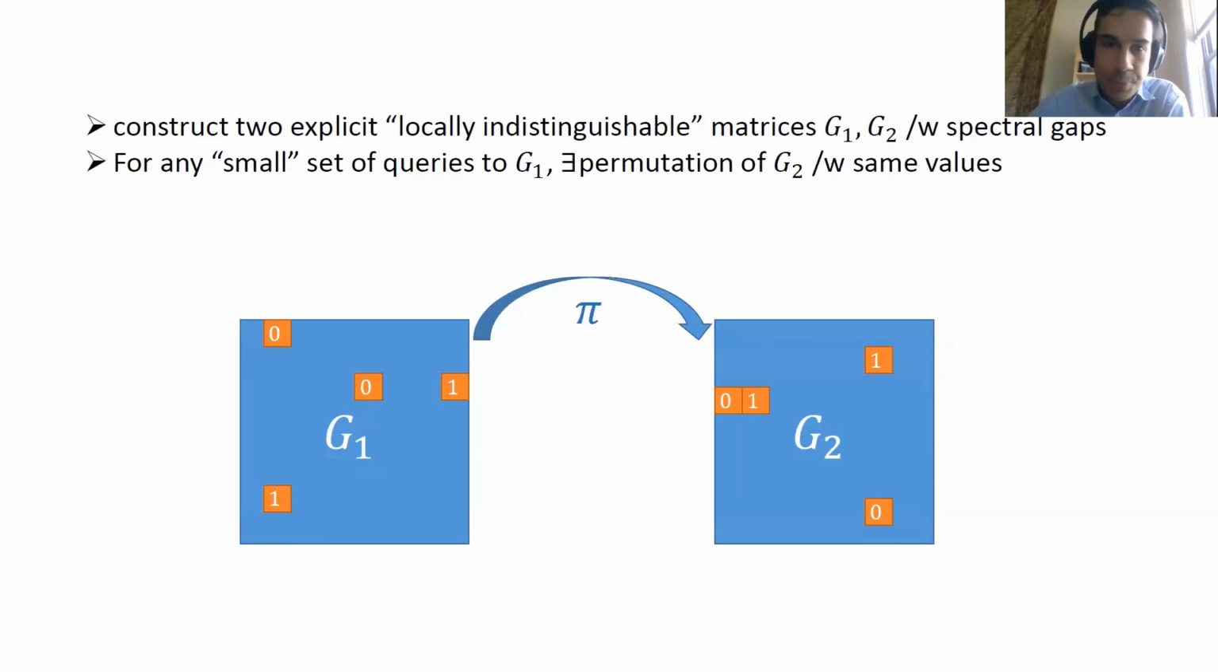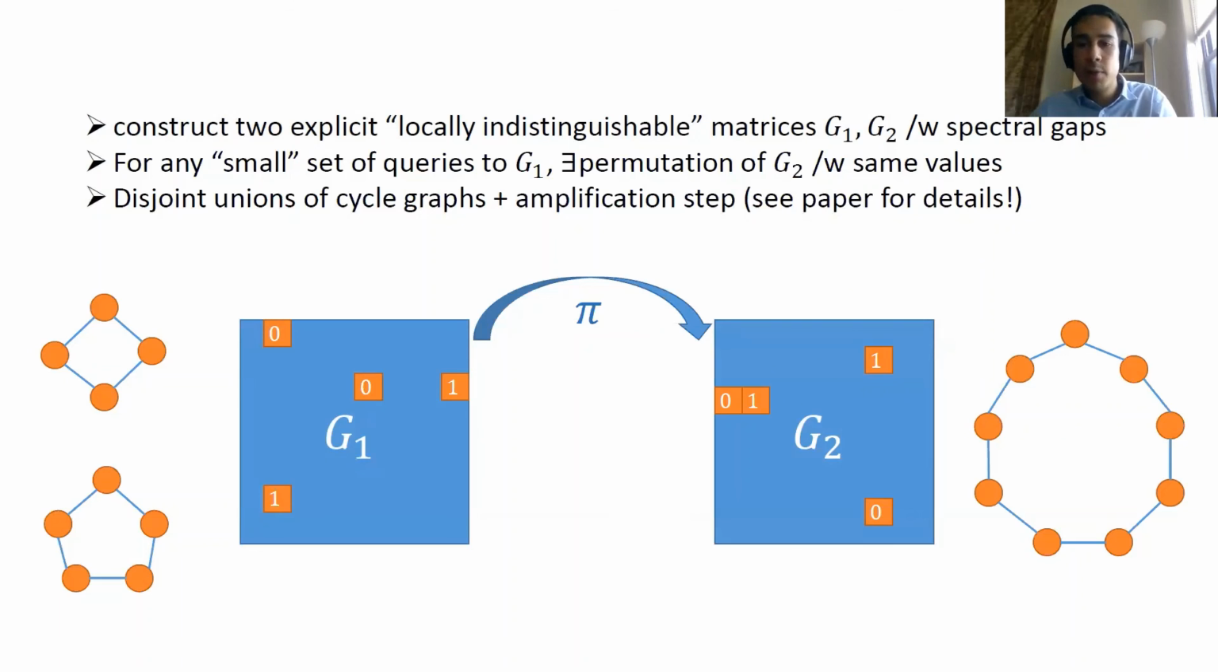I don't have too much time to say how these locally indistinguishable matrices are constructed, but it starts with a construction based off of cycle graphs, either a single cycle graph, and this is the adjacency matrix, or a disjoint union of cycle graphs. And then we proceed to apply some amplification steps to boost the spectral gap between these two matrices.